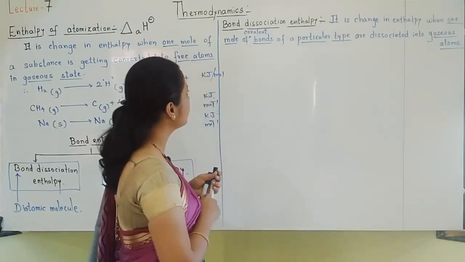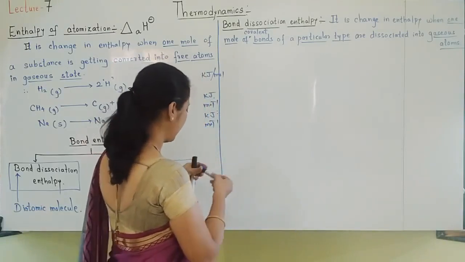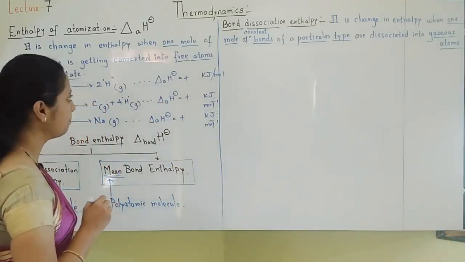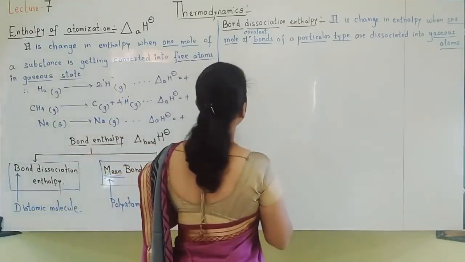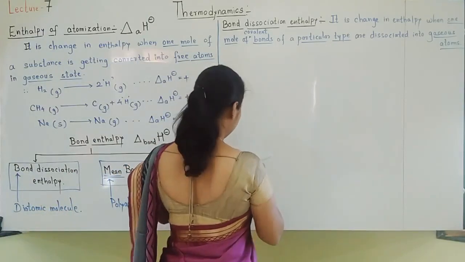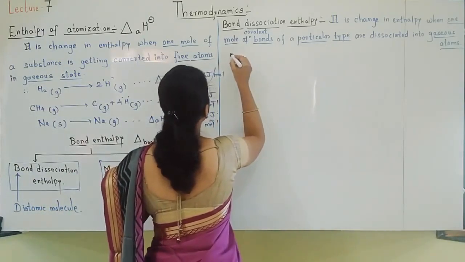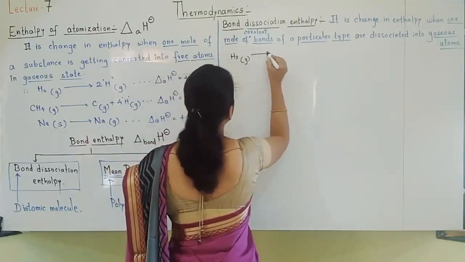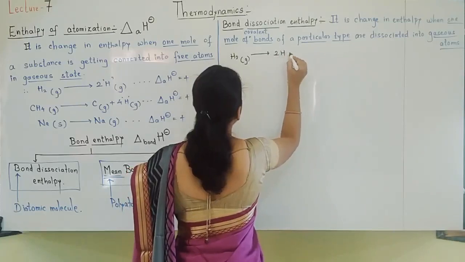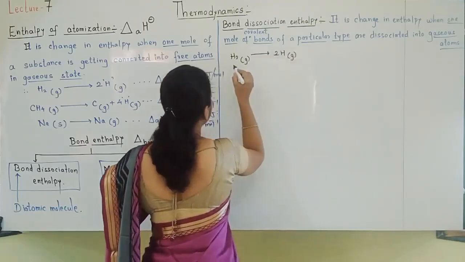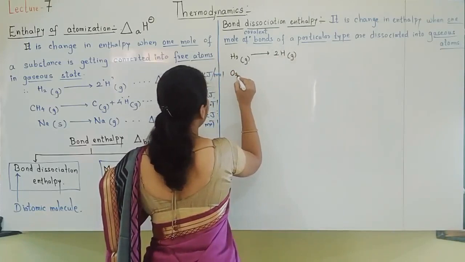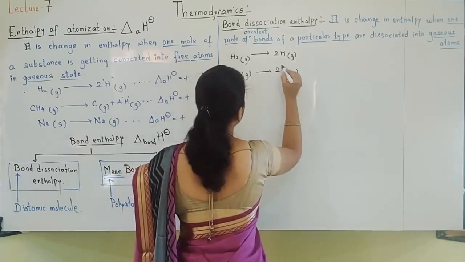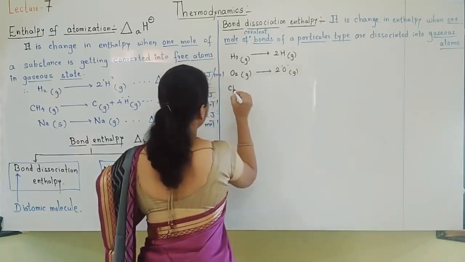Okay, let us take an example to understand this. It is applicable for diatomic molecules. Once again, I will not write generally, students. Here, see, it is applicable for diatomic molecules, so like that, an example only I should write. I will write an example. Hydrogen is there. Bonds are broken like this. Then we can take an example of oxygen, diatomic. Two oxygen atoms are formed. We can take an example of chlorine.